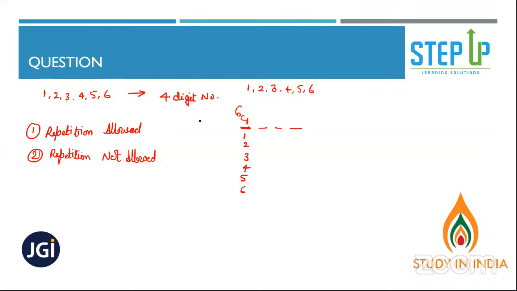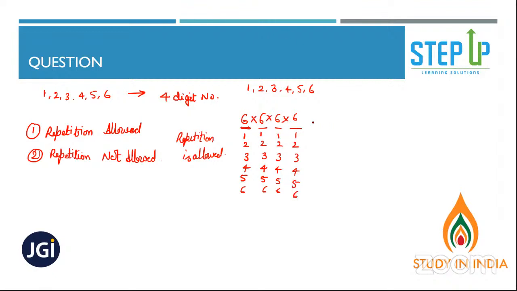Okay. Now, as repetition is allowed, whatever number I have chosen here, I can choose the same number here also. So here also I have 6 options. 6C1 is nothing but 6, so I will write it as 6 only. Here we have 6 options, here 6, here 6, here 6. So your answer will be 6 into 6 into 6 into 6. 6 power 4 will be your answer. Is that clear?